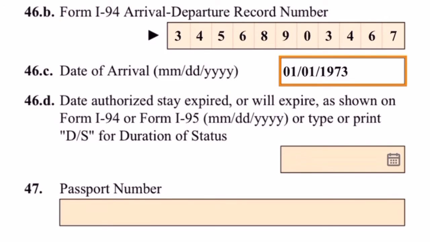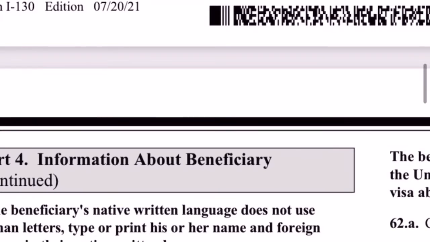The date of arrival for this one goes in the order of month, date, and year. So the date of arrival for my client was in 2000. So it's going to be the first of the first. I'm just entering the date of arrival of my client, and the date authorized to stay, the day when it's time for her to go back. We're going to enter that here.